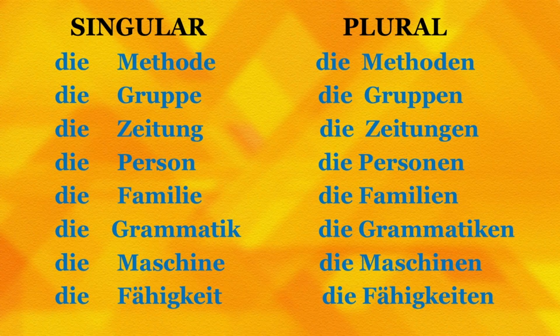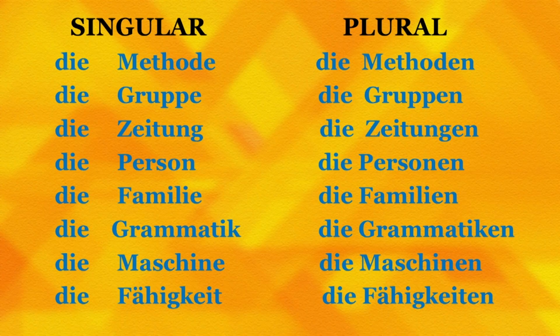Next word, Familie. Familie means family. You remember a sentence that we did in the introduction related to family, and it was, es gibt 4 Mitglieder in meiner Familie. That means there are 4 members in my family, or supposing you want to say there are 3 members, es gibt 3 Mitglieder in meiner Familie. There are 3 members in my family. Similarly, die Familie singular, die Familien plural.